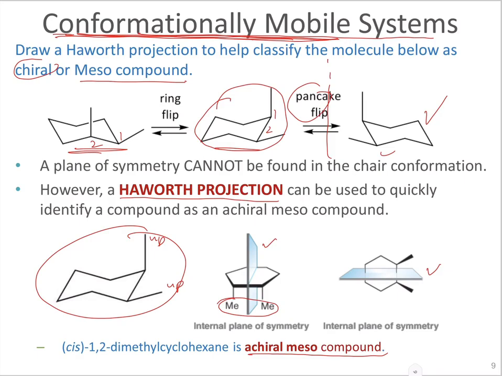So make sure when you're given these molecules, redraw them and then determine if there is an internal plane of symmetry using the Haworth projection.